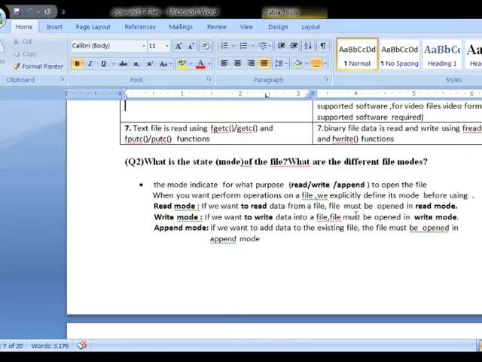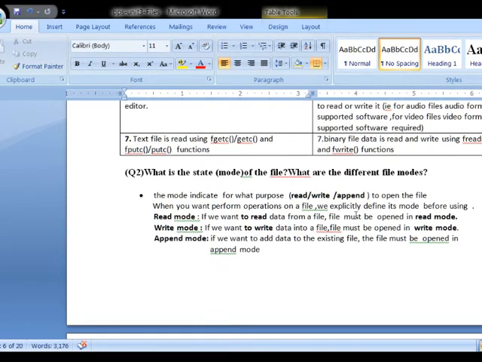Later we will see what is the state or mode of a file, and what the different file modes or file states are. The mode of a file indicates for what purpose we are using the file: either read purpose, write purpose, or append purpose. The mode indicates that because a file can be used for two purposes only, either read operation or write operation.